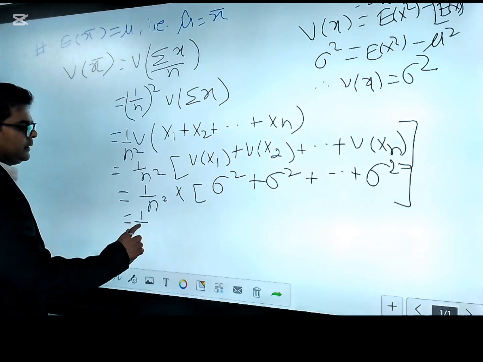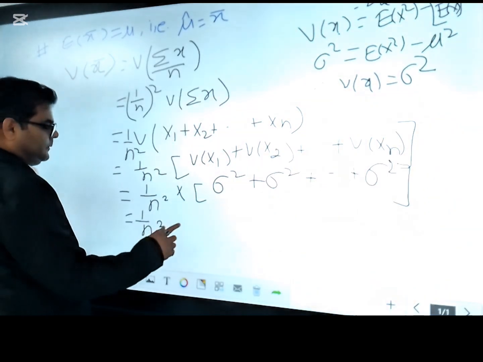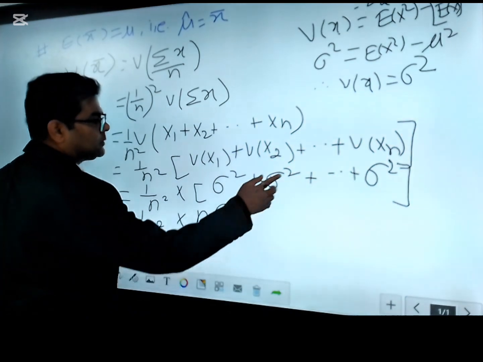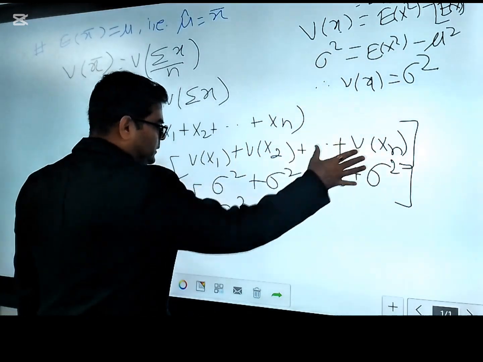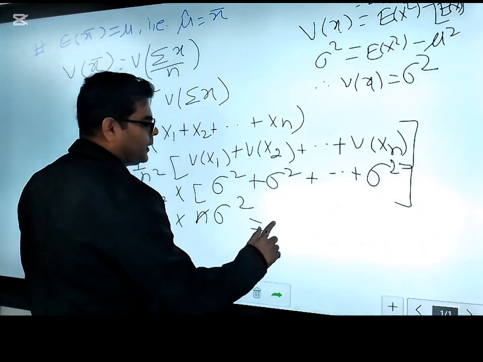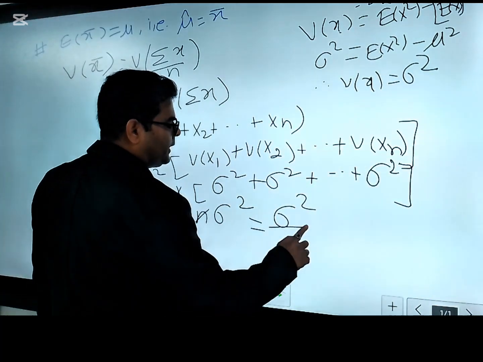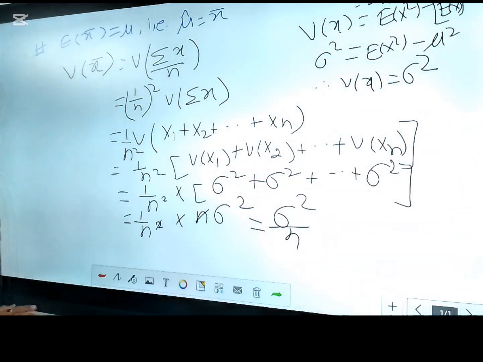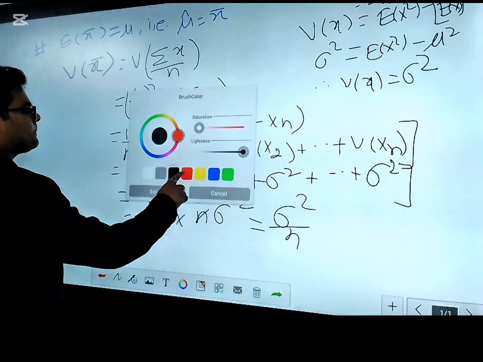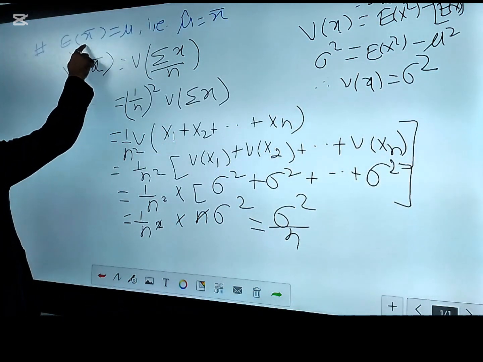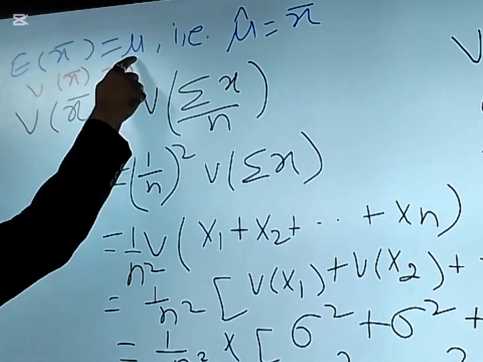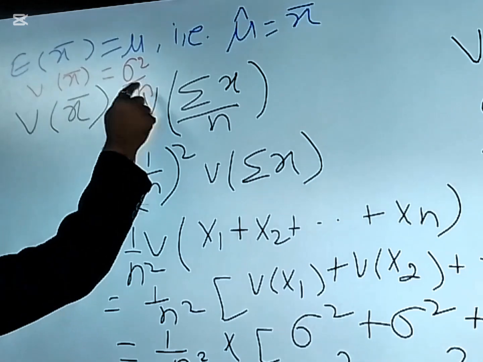So you see here, n square times how many sigma square? It is n times sigma square, because there are n terms over here, and then this n and this square get cancelled out. So what we have got here is sigma square by n. This way what you found is that variance of x bar equals not sigma square, but in fact sigma square by n.